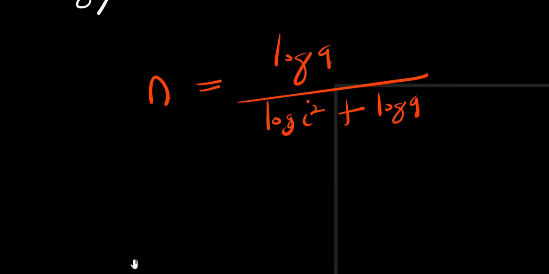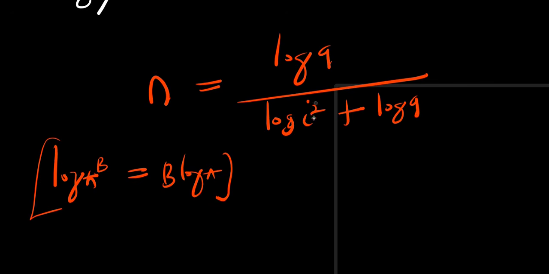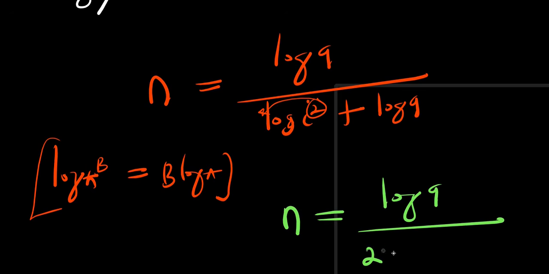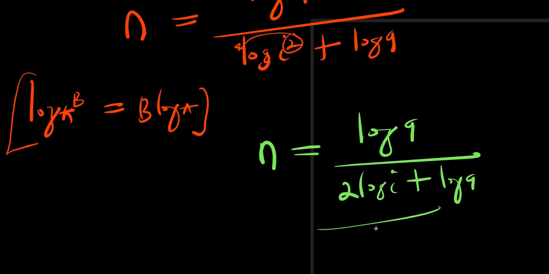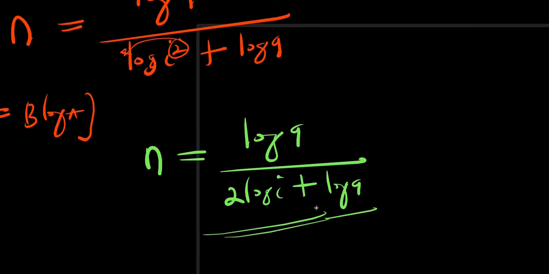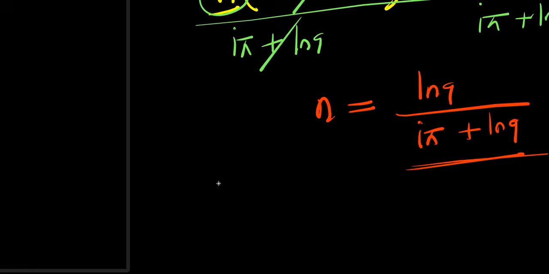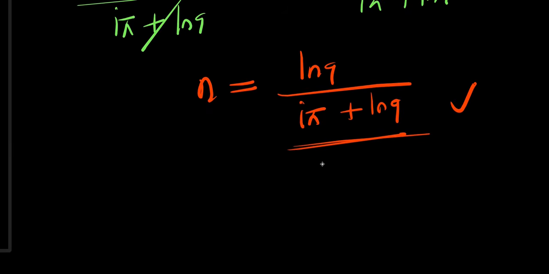Now, consider the fact that if you have log a to the power b, this equals b times log a. So the 2 here comes behind the log, and our final answer will be n equals log 9 divided by (2 log i plus log 9). So this is our solution based on logarithm to the base of 10, and this is our solution based on logarithm to the base of e.